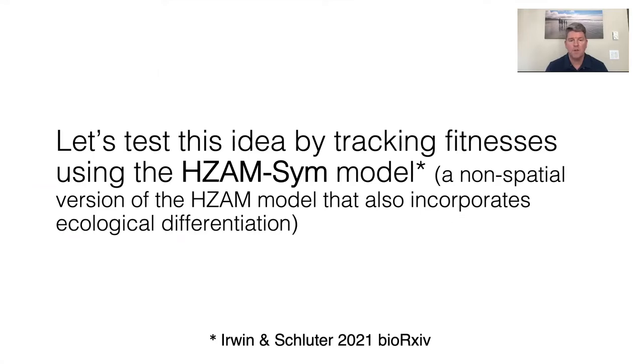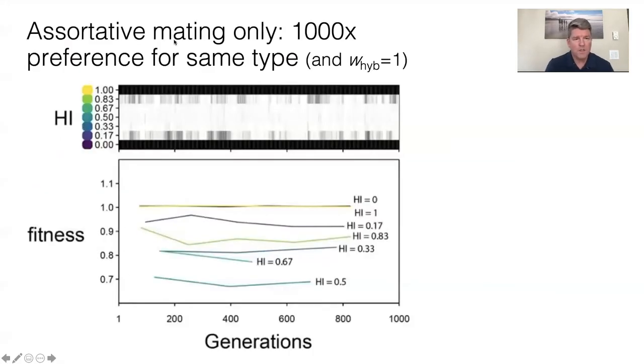And this is a collaboration with Dolph Schluter. We have a manuscript on bioRxiv about this. It's a non-spatial version of this model that also incorporates ecological differentiation. So let me walk you through this chart. This is summarizing a simulation with 1,000 times preference for the same type. So SAM equals 1,000, strong assortative mating, but no predefined reduction in hybrid fitness.